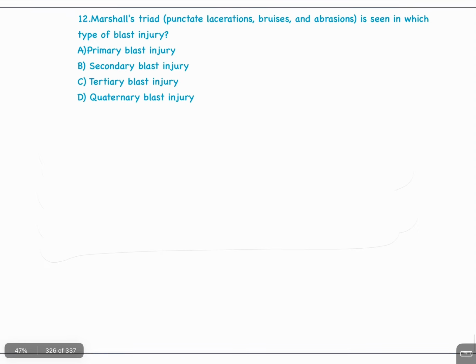Question number 12. Marshall's triad, punctate laceration, bruises, and abrasion is seen in which type of blast injury? A. Primary blast injury, B. Secondary blast injury, C. Tertiary blast injury, D. Quaternary blast injury. The answer is B.